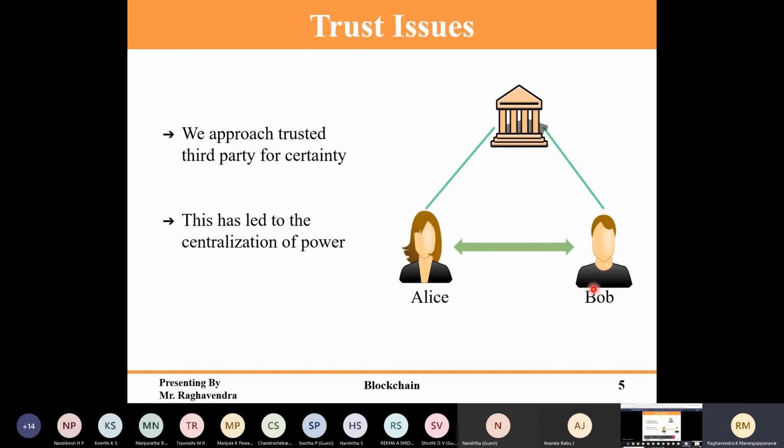Here Alice and Bob, two people, are approaching the bank for their transactions. See, it's a trusted third party. In the case of insurance, we go to insurance companies. Why do we need a trusted third party? Because it's our own personal data, we are keeping our money there, so they can do anything with it. They can modify it. It will not happen, but in the worst case it can happen, or it can be attacked by outsiders. Such violations can be overcome in blockchain.